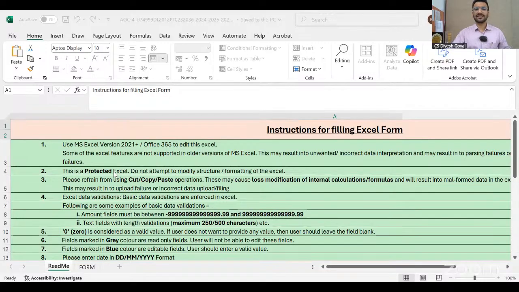Second, this is a protected Excel. This Excel is protected by so many formulas. So don't delete anything which is already mentioned there. They are suggesting us not to do cut, copy, paste, and to enter things manually. But I feel as a professional, there is some issue when we have to prepare the director report and auditor report electronically. Then we definitely go for copy paste, because if we go for manual writing, it will be a very lengthy task. So we will definitely go for the copy paste. But as per the disclaimer already given by them, in case of copy paste, the file can be corrupt.